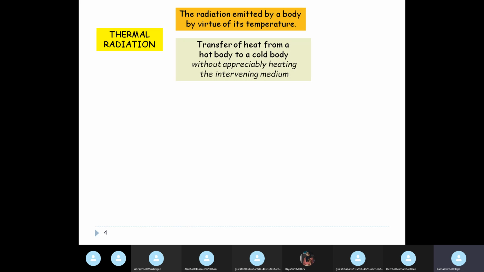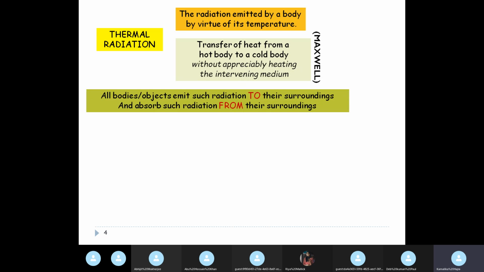But when you take the sum, the algebraic sum, the net amount of heat that is moving into my body is obviously lesser than the net amount of heat that is moving out of my body, because in general the air outside is cooler, which is why I am feeling a little cold. Okay, so I hope this part is clear to you, how the feeling of hotness or coldness is related, and that this thermal radiation is entirely due to temperature. And this was in fact given by Maxwell, and this is what I told you: all bodies emit radiation to their surroundings and absorb radiation from their surroundings.